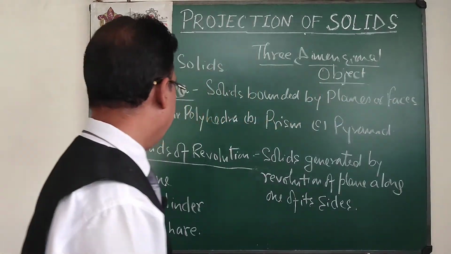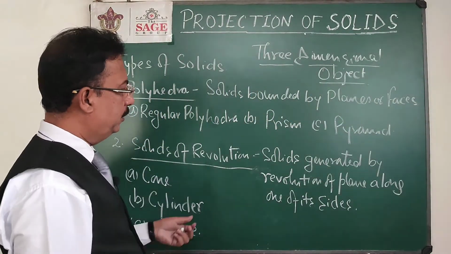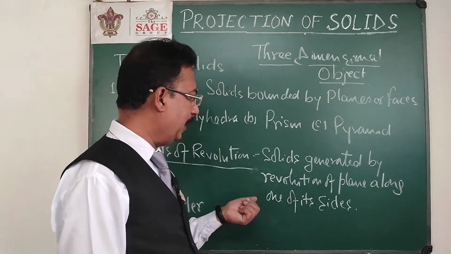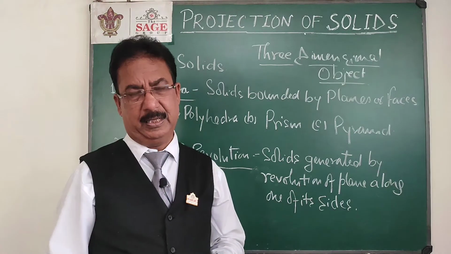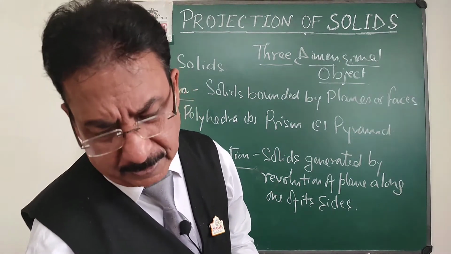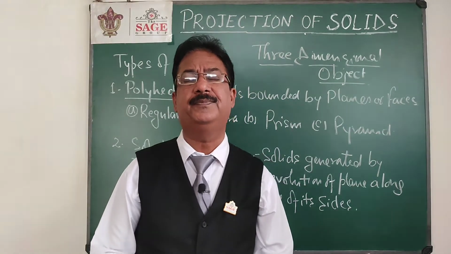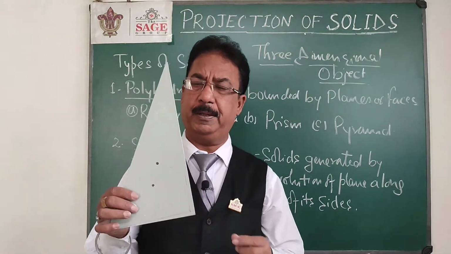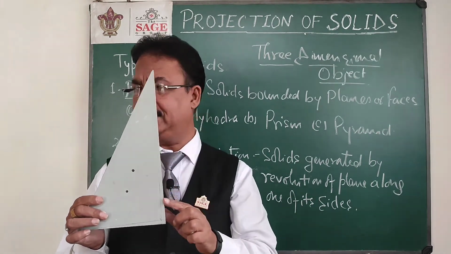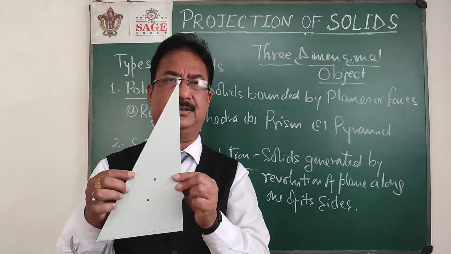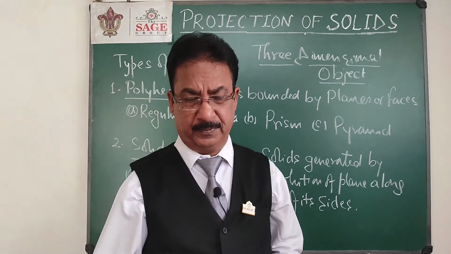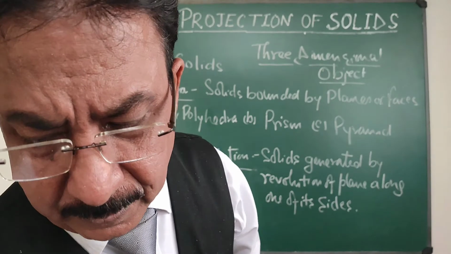Then another type of solid, that is solids of revolution. As the name suggests, these are solids generated by revolution of a plane about one of its sides. If you remember, suppose I take this right angle triangle and, keeping this side fixed, I rotate the whole surface, the object generated will be a cone, that is a right circular cone.